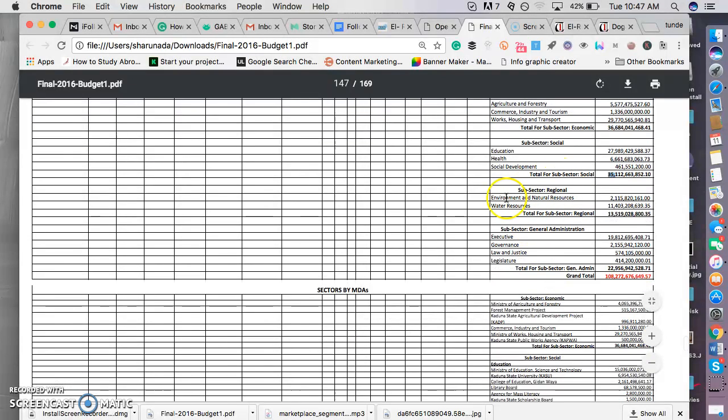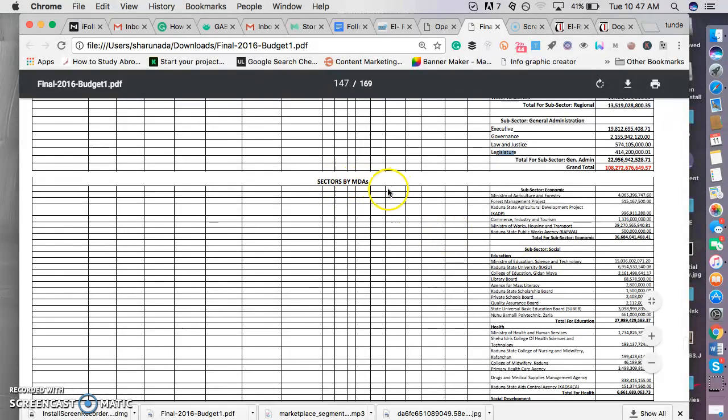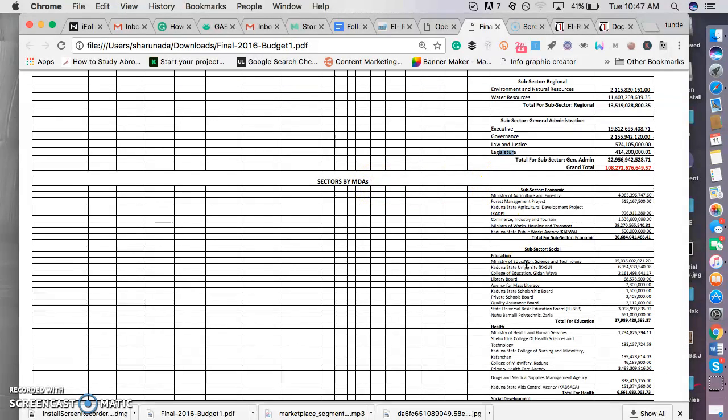Then we have regional, which is environment and natural resources and water resources, which is 2 billion and 11 billion respectively. We have general administration, executive, governance, law and justice, legislature. We are not interested in that. Sector by MDAs. MDAs is ministries, departments, and agencies, meaning the ministries, departments, and agencies that are under the Kaduna State government. So here, Ministry of Agriculture and Forestry Management.